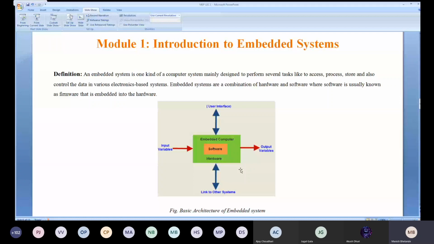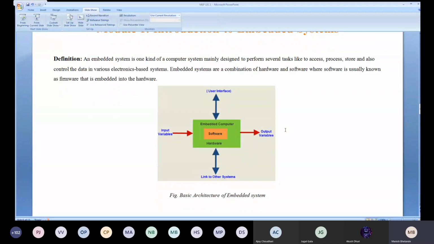So now this is the basic architecture where you can see you have the hardware. What are the hardware devices? You people are aware that hardware can be anything, a system, whatever devices, your power supply mode, your hard disk and all, memory. These are nothing but your hardware devices.